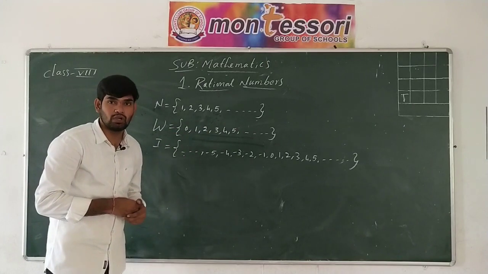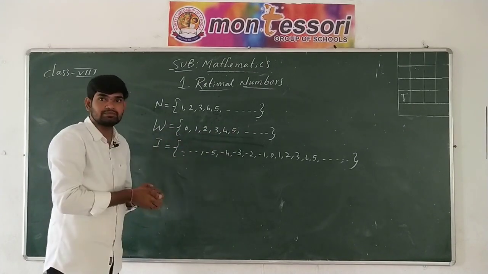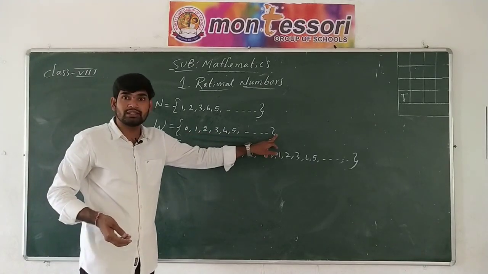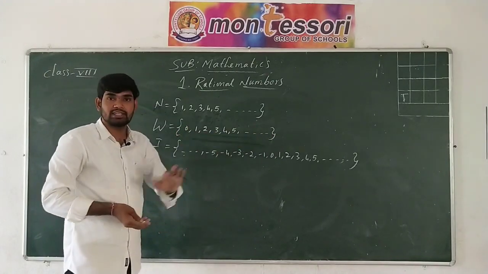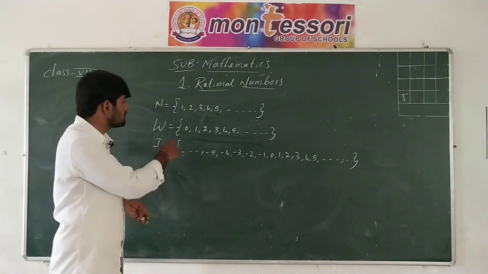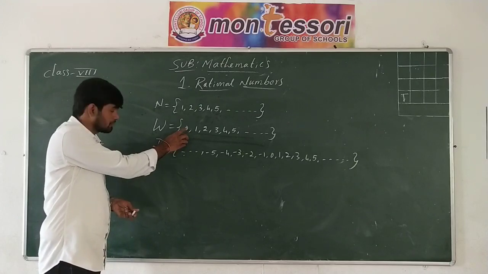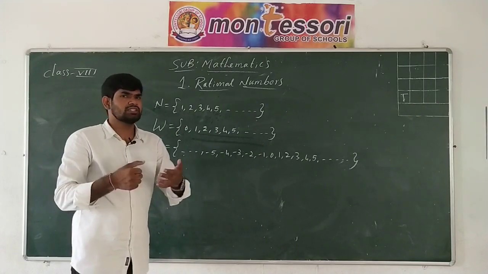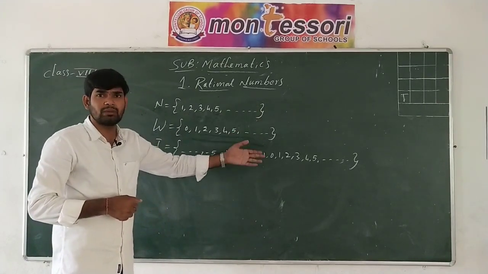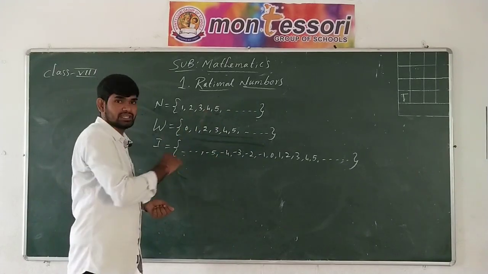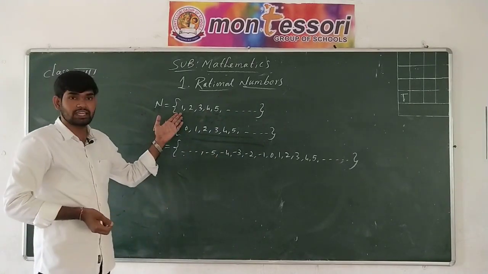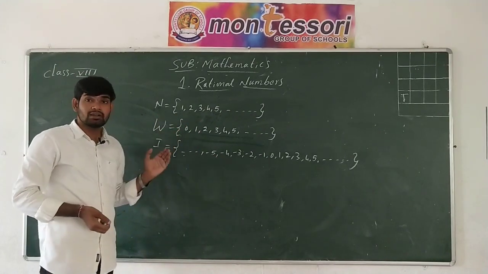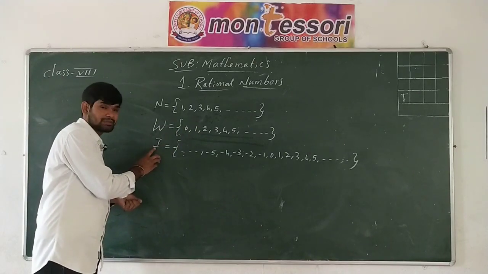Now what is the greatest whole number? Can you say the greatest whole number from this notation? No, we can't say, because 0, 1, 2, 3, 4, 5 and so on, there is no ending in the whole numbers, so we can't say the greatest whole number. But what is the smallest whole number? 0 is the smallest whole number. Now can you represent the greatest whole number and the greatest natural number on the number line? You know that we can't represent them, because we don't know the greatest whole number and the greatest natural number. Then what about the smallest natural number? Can we represent it? Yes. What about the smallest whole number? Can you represent it? Yes.